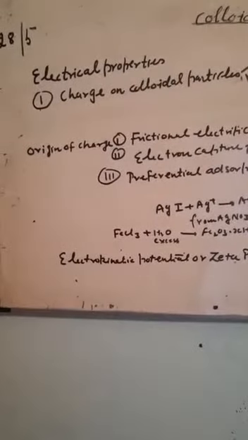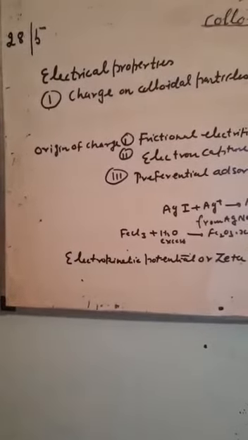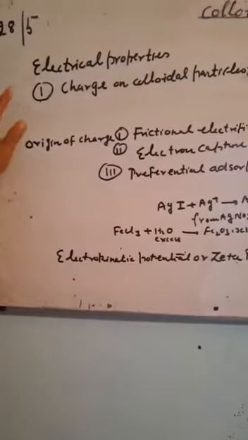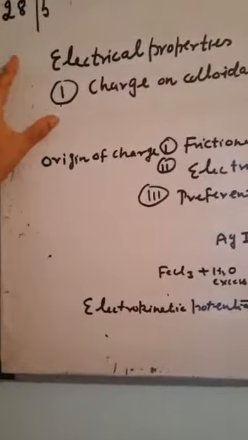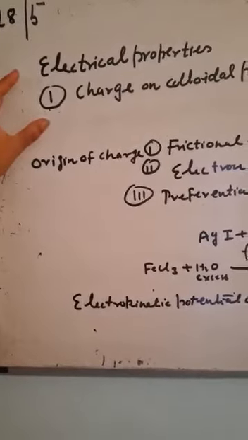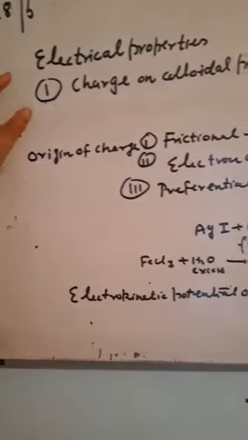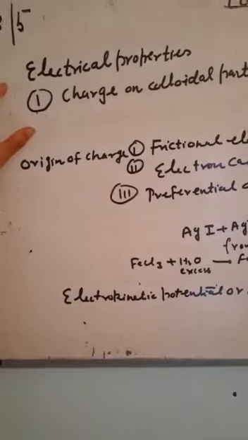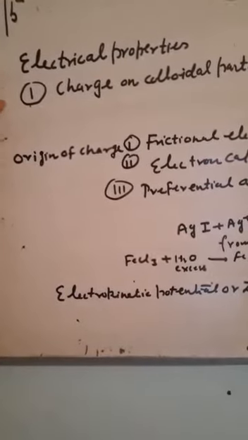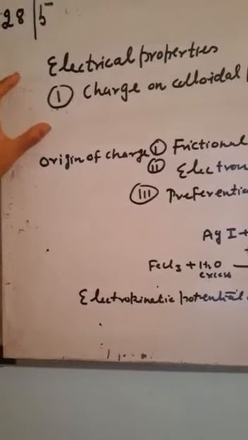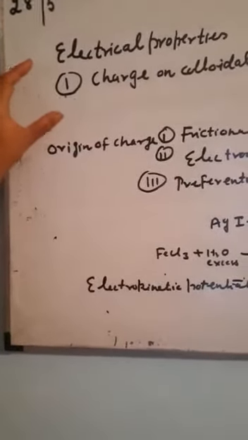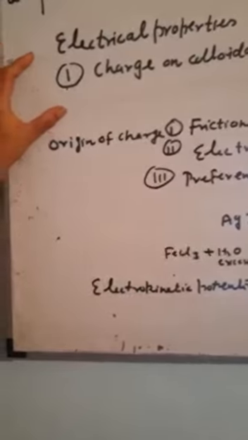We discussed optical properties, discussed mechanical properties. Now, next are the electrical properties. All the colloidal particles carry charge. The presence of charge is necessary for the stability of colloid because due to these charges, colloidal particles do not come closer to each other and they do not convert into non-colloidal particles.